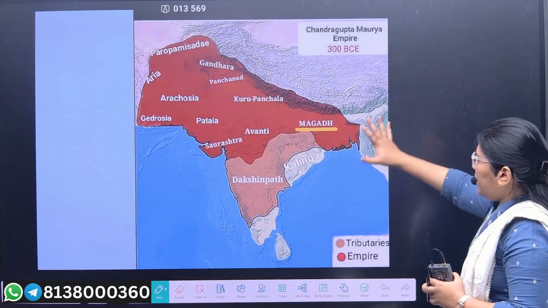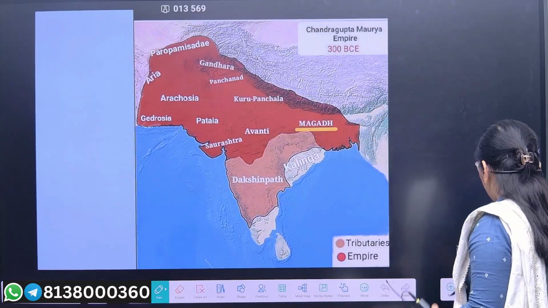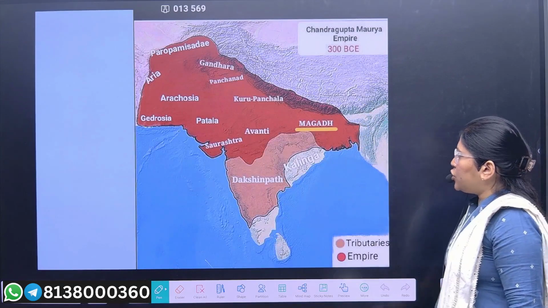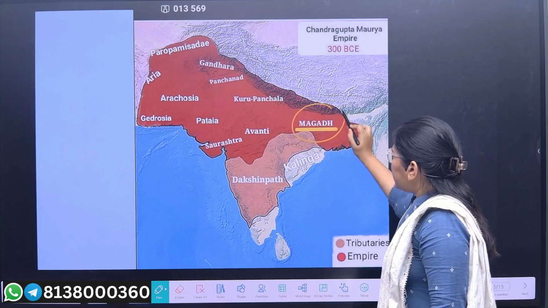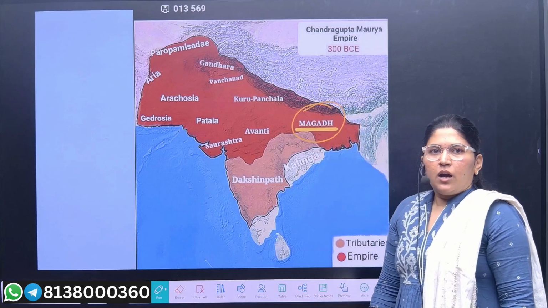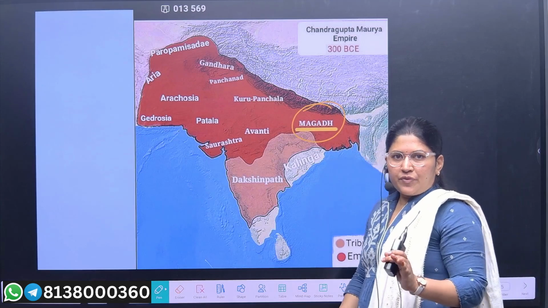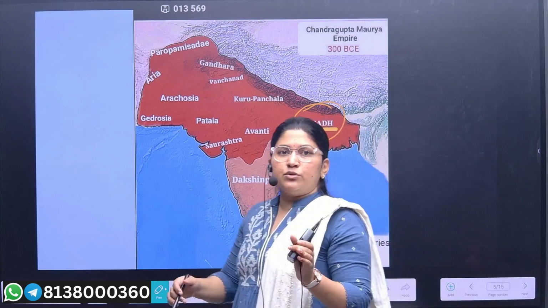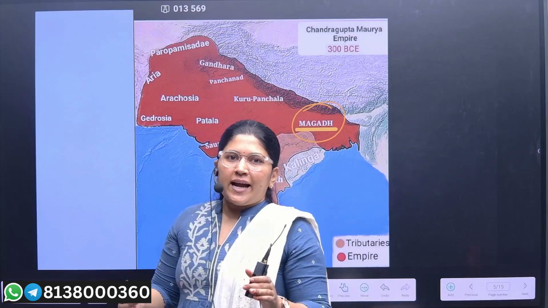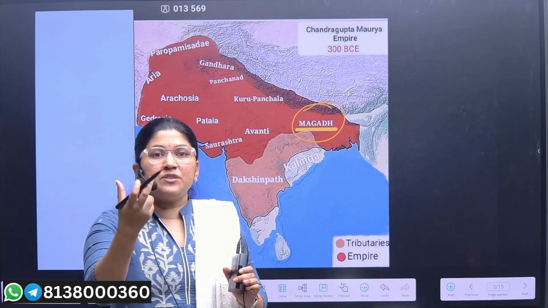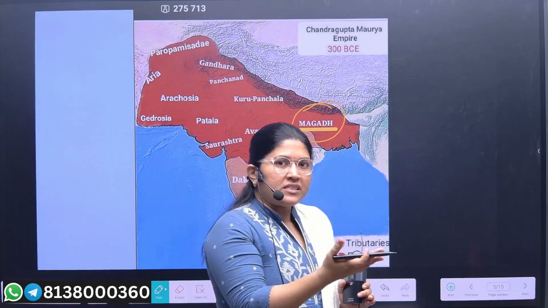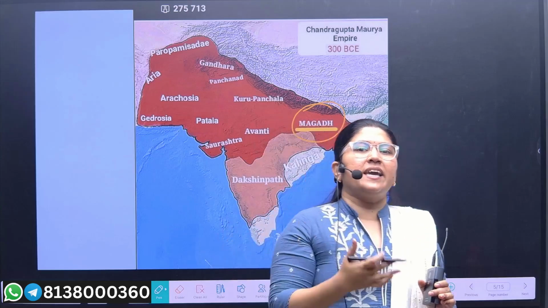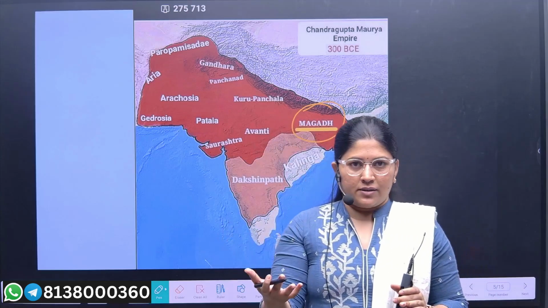Now, if you see the map, now we will go geographically. If you see the map, this was the Magadha Samrajya. This was a period, as we also discussed during the later Vedic period, when there were different concepts and different names given to the king. For example, Eastern people call the king an Ekrat, or the Samrat.